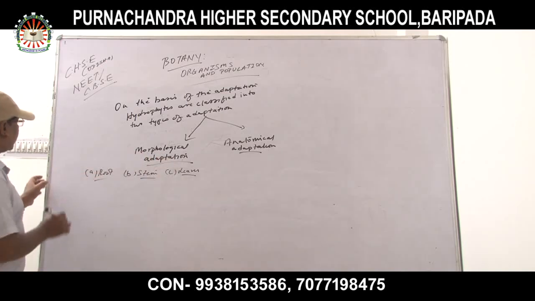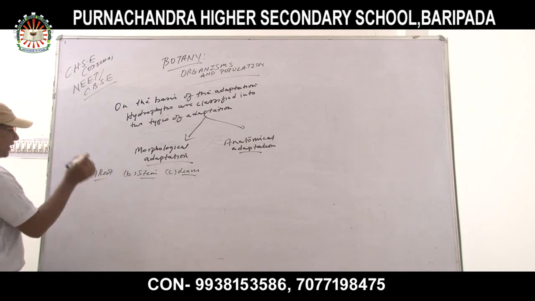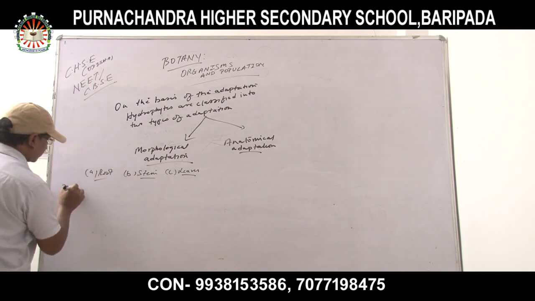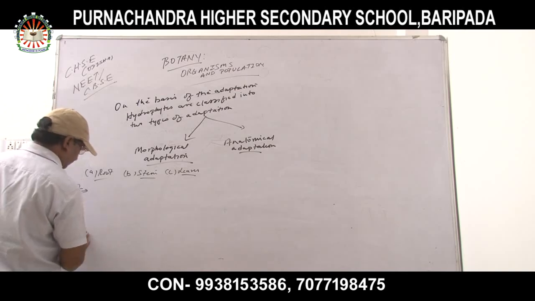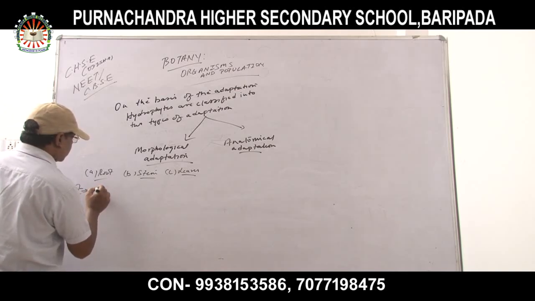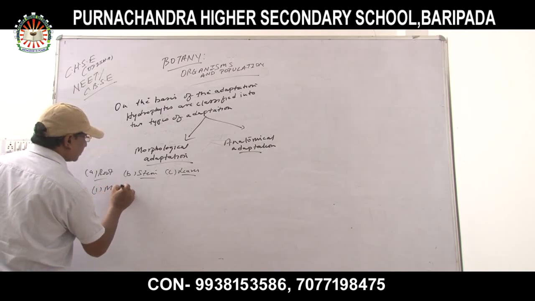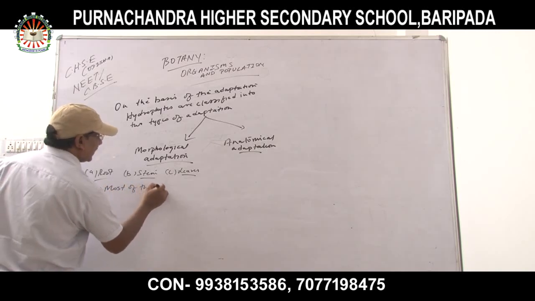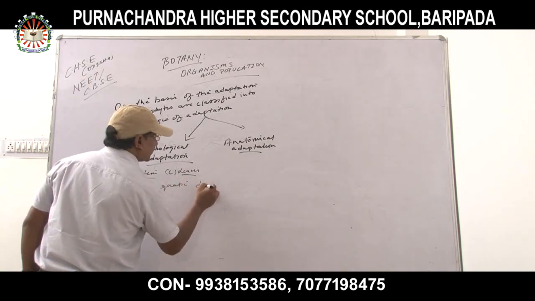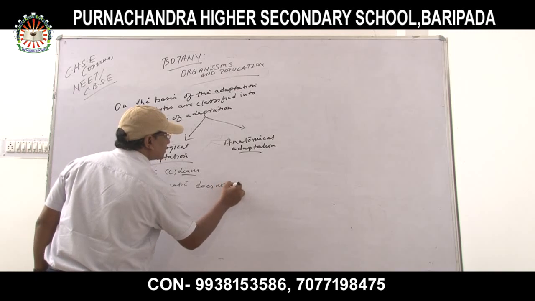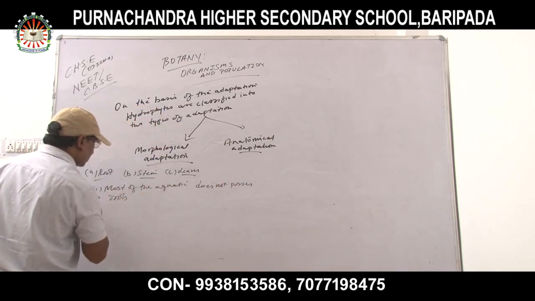Now first, in the case of roots of aquatic plants or hydrophytes: first point, most of the aquatic plants do not possess roots.